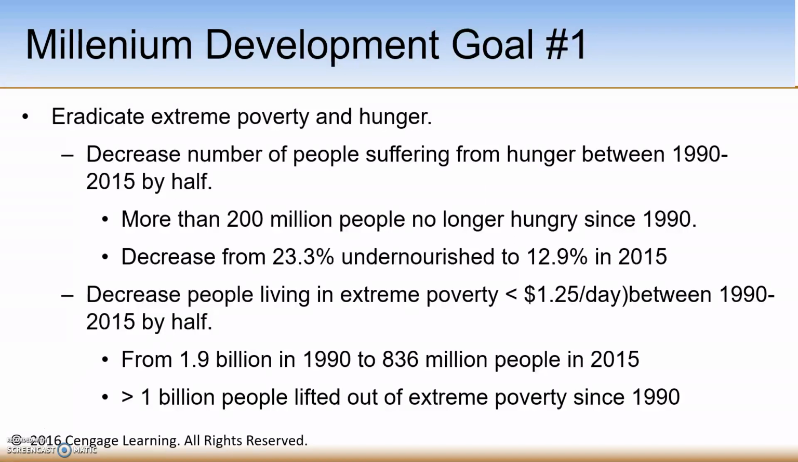The second target under Millennium Development Goal number 1 was to decrease the people living in extreme poverty between 1990 and 2015 by half. This goal was attained. We went from 1.9 billion people in 1990 living in extreme poverty to a decreased value of 836 million people in 2015 living in extreme poverty. So greater than 1 billion people were lifted out of extreme poverty since 1990.